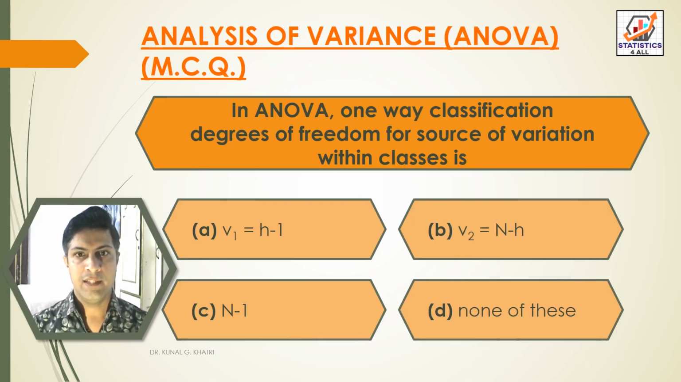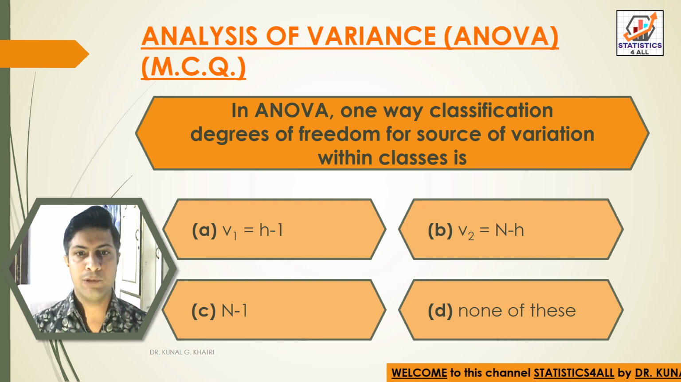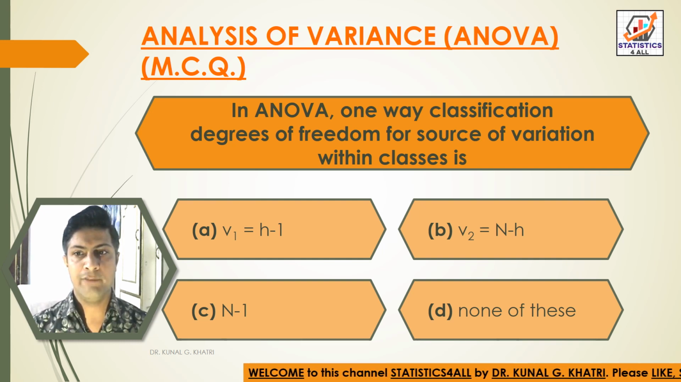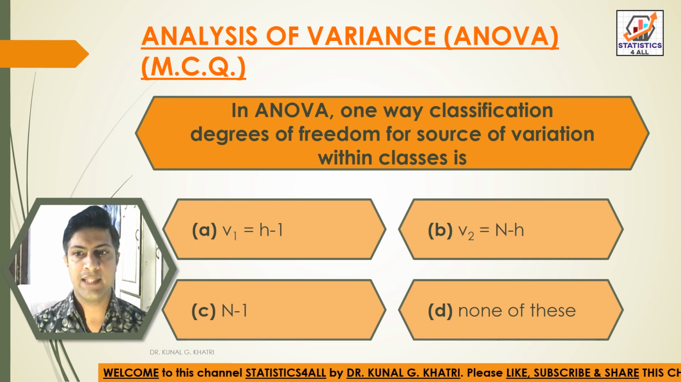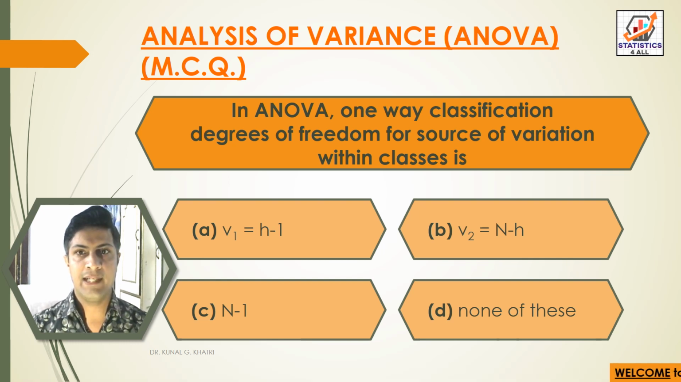First question: in ANOVA one-way classification, degrees of freedom for source of variation within classes is: option A, V1 is equal to H minus 1; option B, V2 is equal to capital N minus H; option C, capital N minus 1; option D, none of these. So the answer is option B, V2 is equal to capital N minus H. In ANOVA one-way classification, degrees of freedom for source of variation within classes is V2 is equal to capital N minus H.